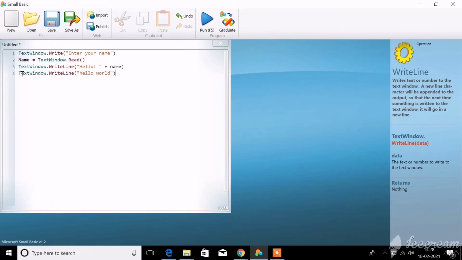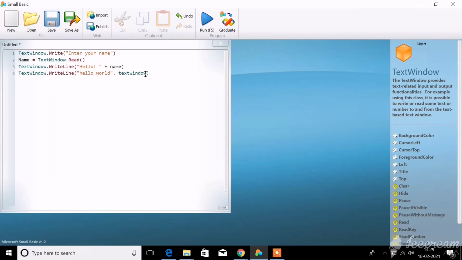Then I close the bracket. After this I again write Hello World, TextWindow. Then I close the program.